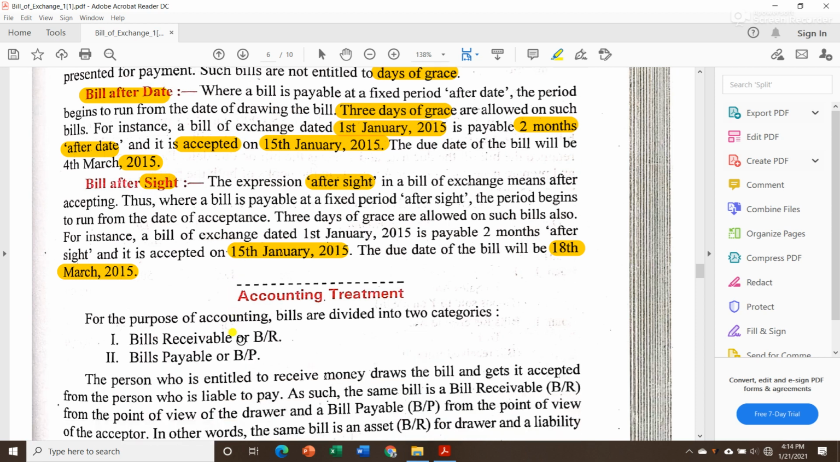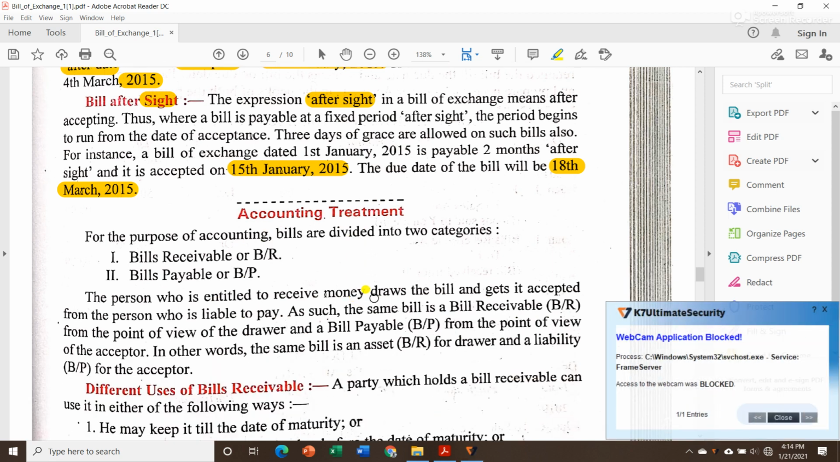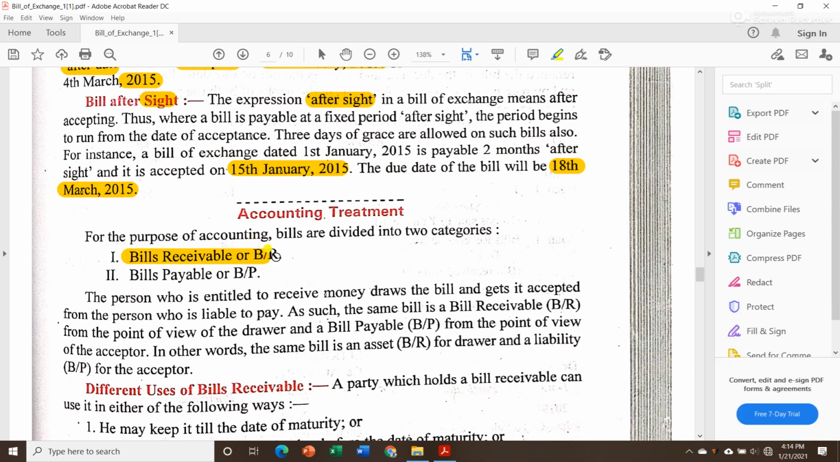Okay. Now when we talk about accounting treatment, what we are supposed to do in a bill of exchange, we will see first two terms, that is bills receivable, short form B/R, then bills payable, or B/P. Now let us understand what is meant by bill receivable and bill payable.